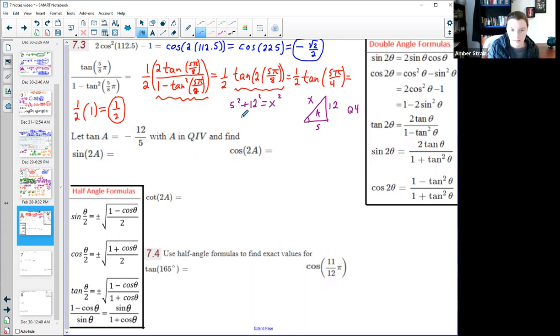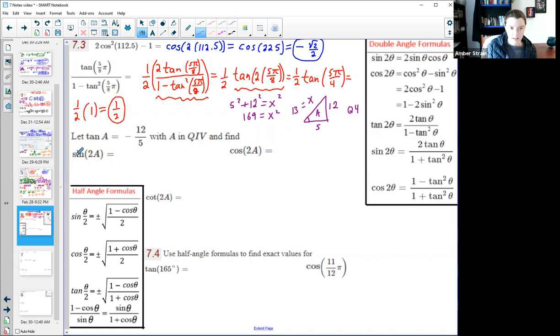Okay, my Pythagorean theorem. This is going to give me 25 and 144, which makes 169, which luckily is a perfect square of 13. So x right here is 13. I always had to step to the side and do this piece of information to get these three numbers, and now I can go do what I need to do.